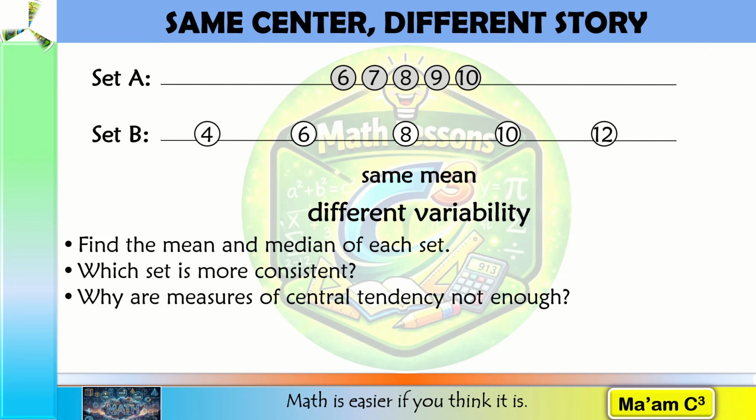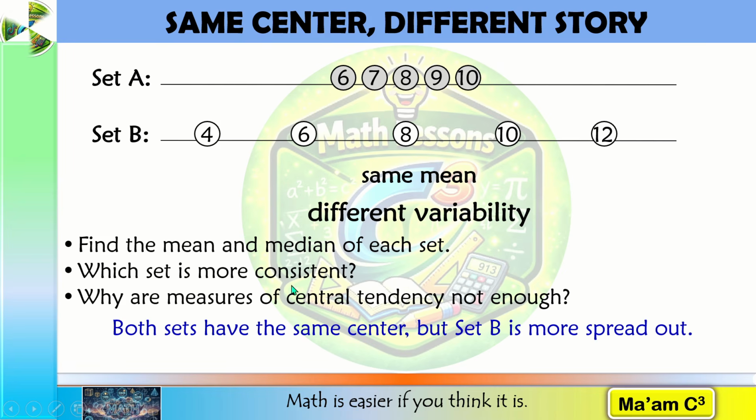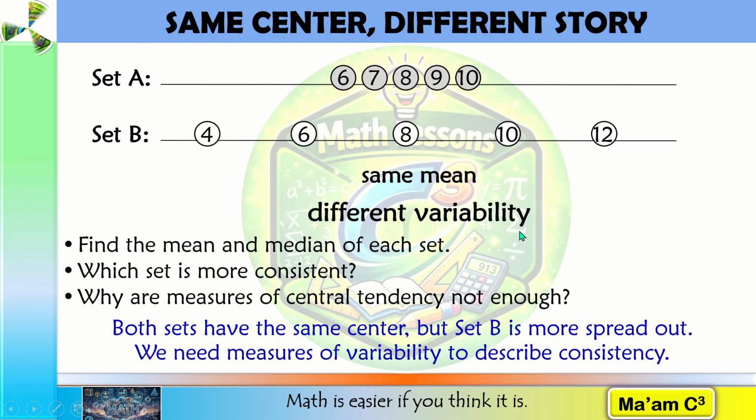Let's find the mean and median of each set. For set A, the mean is 8 and the median is 8. For set B, the mean is also 8 and the median is also 8. So they have the same center. But are they equally consistent? Look at the values. Set A is more clustered around 8. Set B is more spread out. Therefore, set B has a greater variability. So which set is more consistent? We need measures of variability to describe consistency.